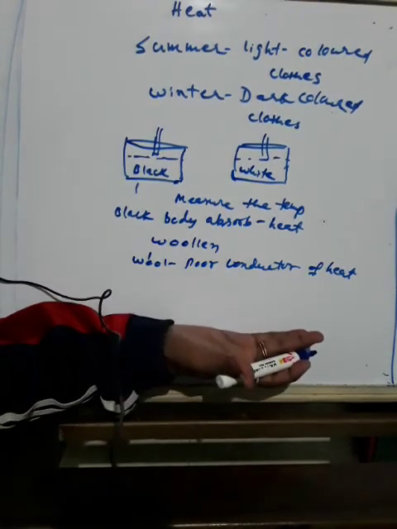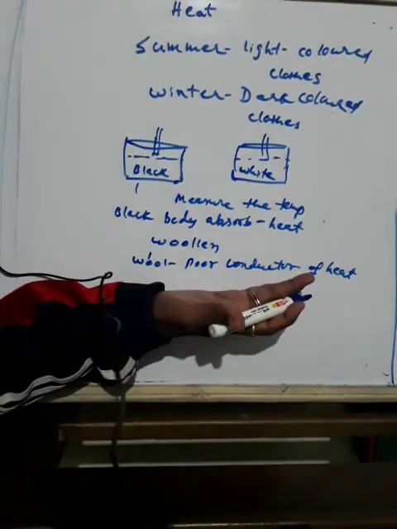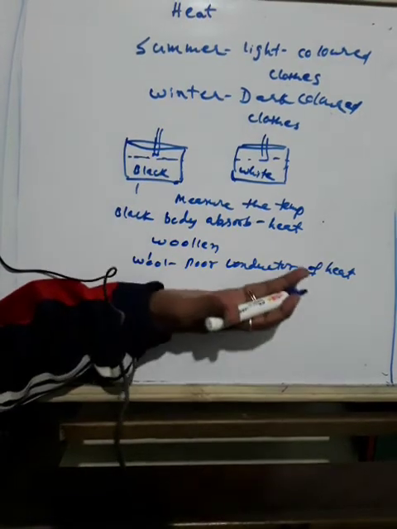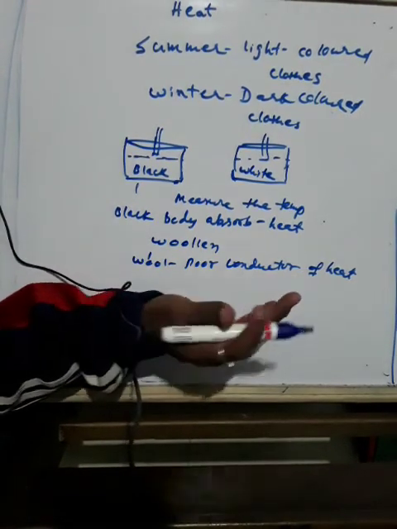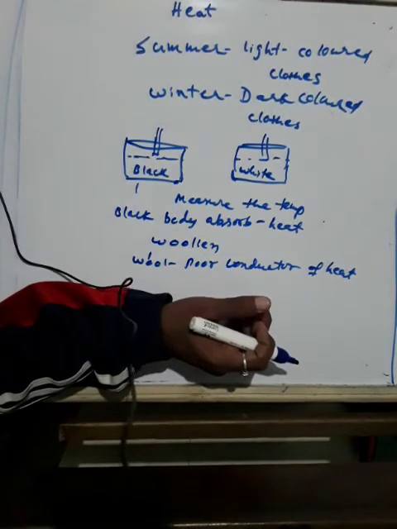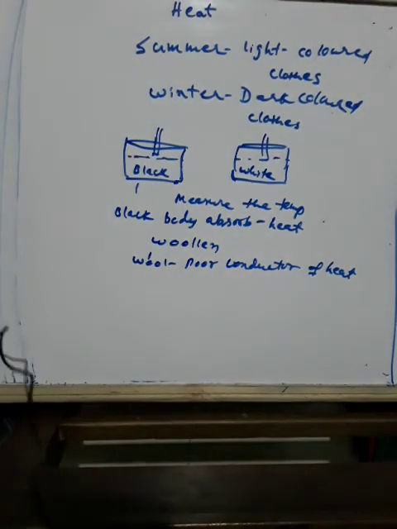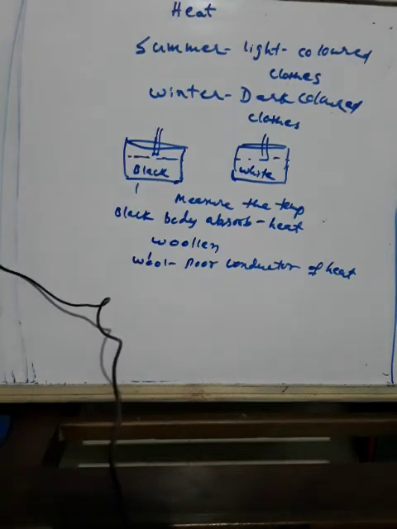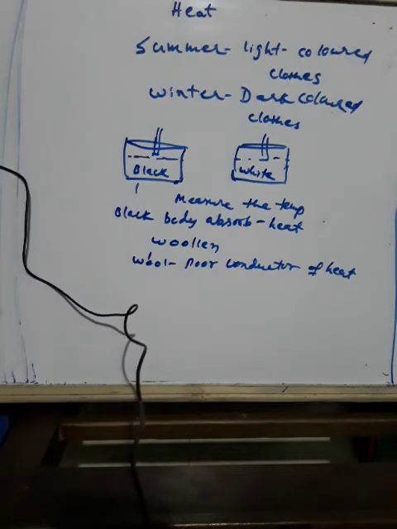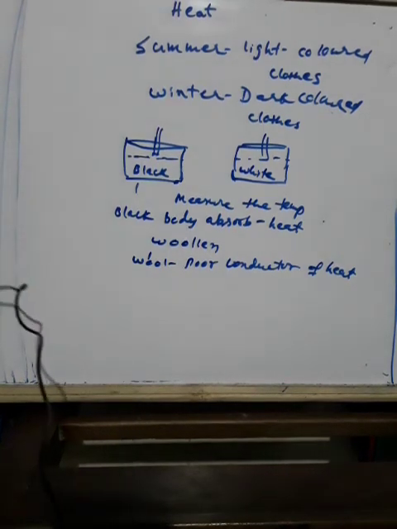Between your body and the woolen clothes there is warm air. There is air trapped in between the wool fibers and your body. This air prevents the flow of heat from our body to the cold surrounding.